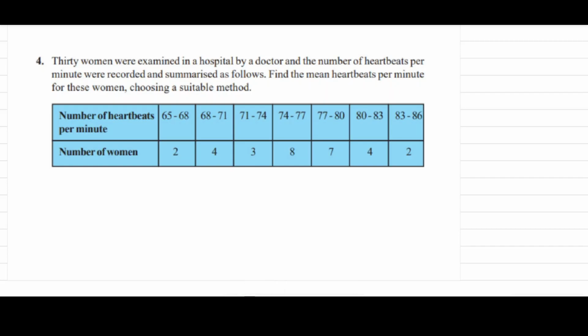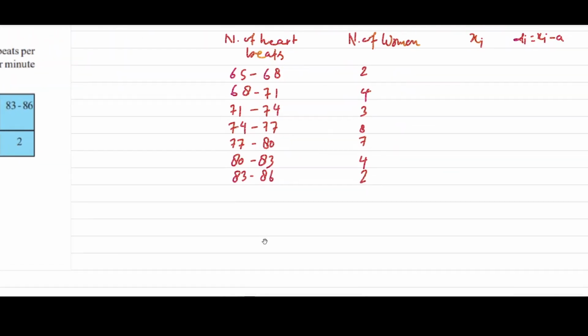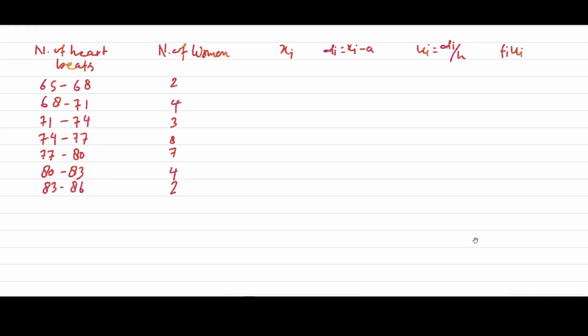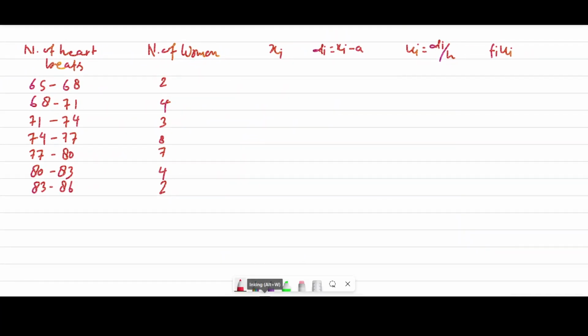Look here, we have arranged this data. Here is the number of heartbeats in class interval and the number of women in each section. Now xi is the mid value for this.